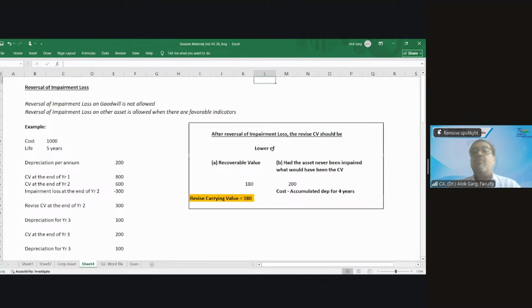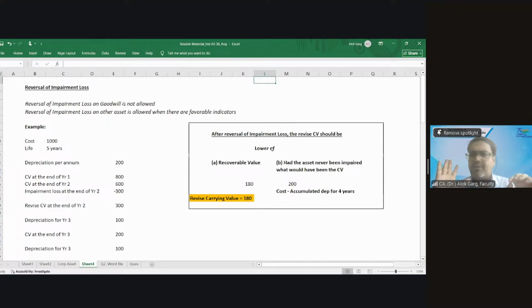You need to check what my revised carrying value should be. It should be the lower of two values. Number one, recoverable value. The recoverable value will be given in the exam question, or if it is not directly given, at least value in use and fair value less cost to sell will be given.